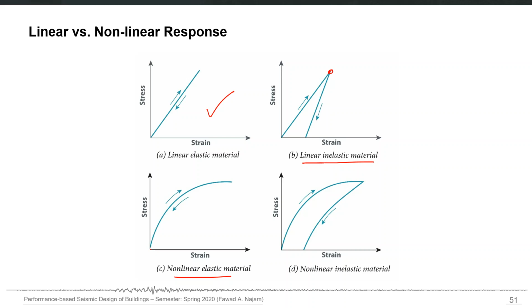There are certain metals, for example shape memory alloys, and some rubber materials which follow this kind of behavior. And lastly, nonlinear inelastic material doesn't follow a straight line while loading, doesn't follow it while unloading, and doesn't come back to the original position. Most inelastic materials follow this kind of behavior, the real inelastic behavior.